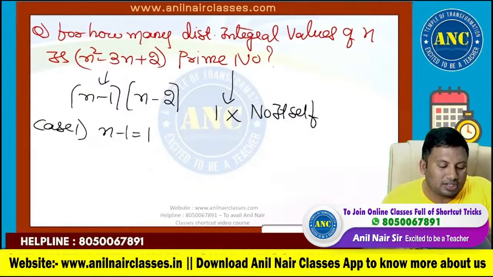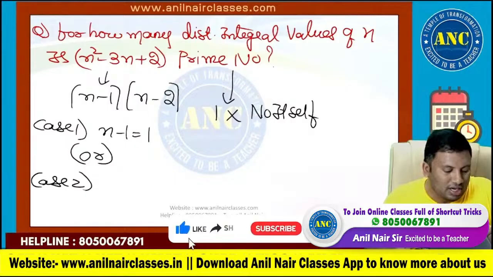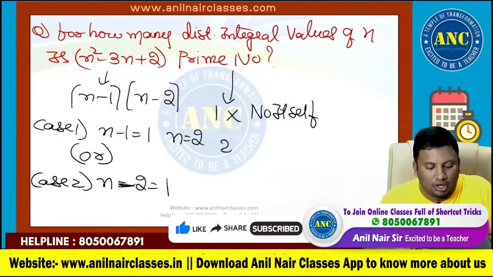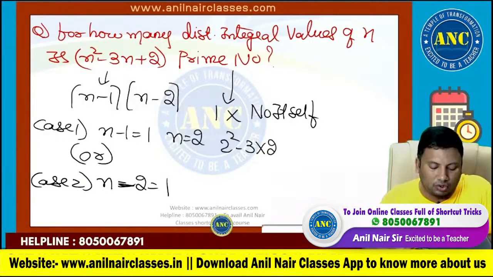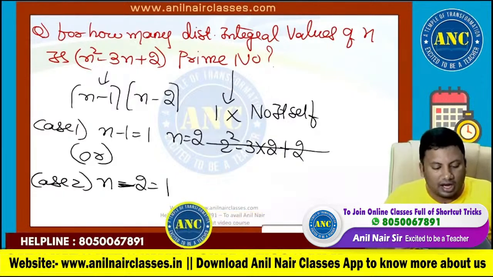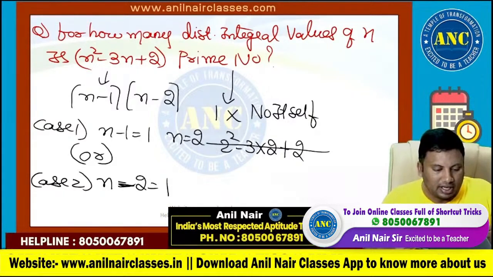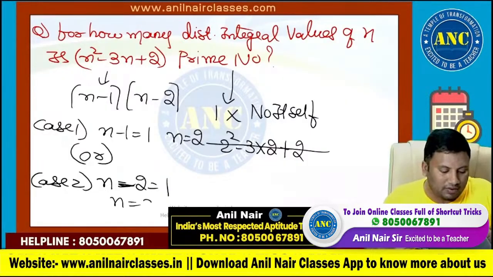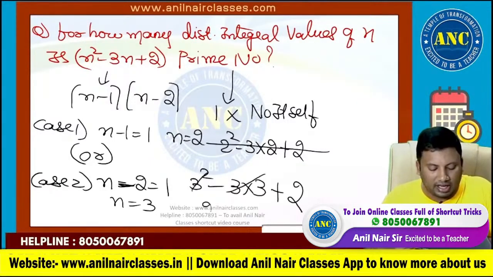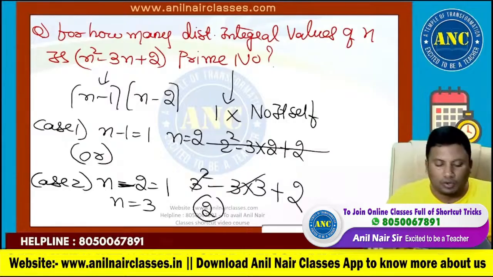Either n minus 1 can take 1. Right? These are all definition based questions. Case number 2: either n minus 2 can take 1. So if n equals 2, 2 square minus 3 into 2 plus 2 is 0. 0 is neither prime nor composite. If n minus 2 equals 3, then 3 square minus 3 into 3 plus 2: 9 minus 9 cancel, answer is 2. 2 is a prime number.